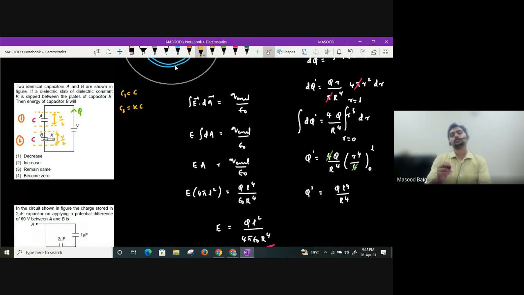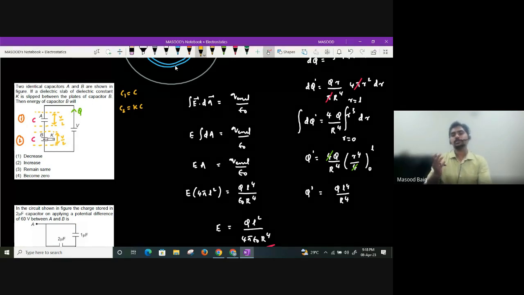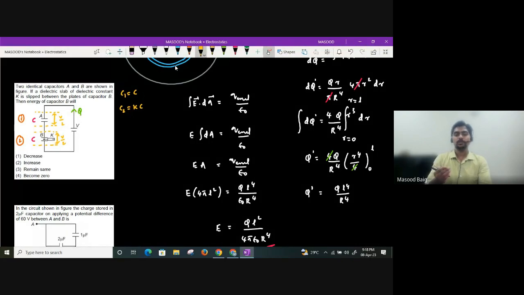Whenever capacitor is connected to battery and dielectric is inserted between the plates, what is going to happen? Capacitance will increase, charge will decrease, potential difference will remain same. Yes or no? Charge is decreasing, capacitance will increase, and energy also will decrease, guys. By K times it will decrease.